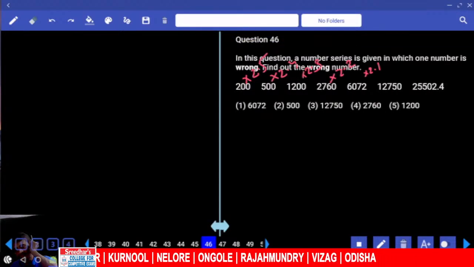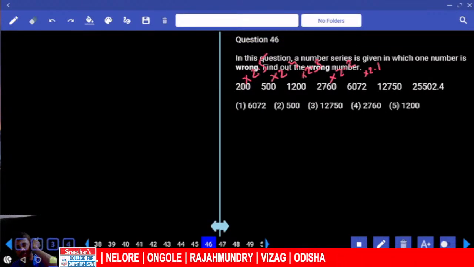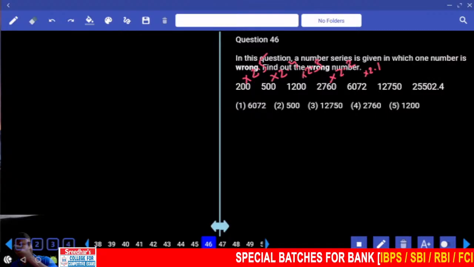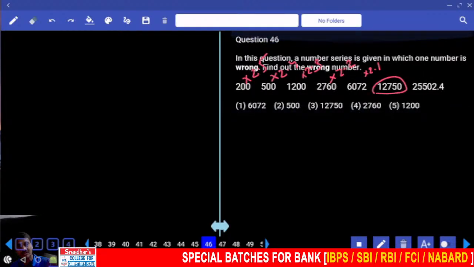Then tell me what is the wrong number we have. 200 into 2.5 is 500, and 500 into 2.4 is 1200. 1200 into 2.3 is 2760, and into 2.2 is 6072, and finally this is the wrong one.